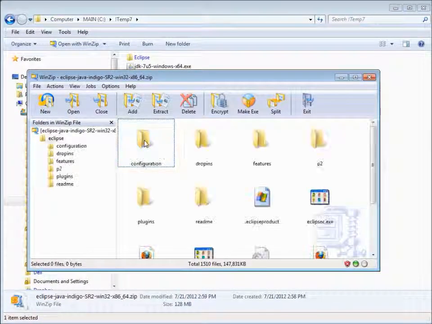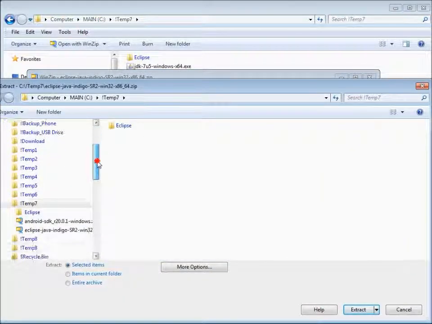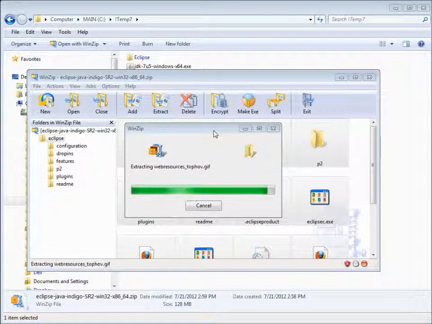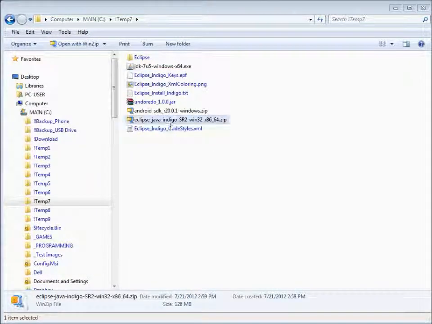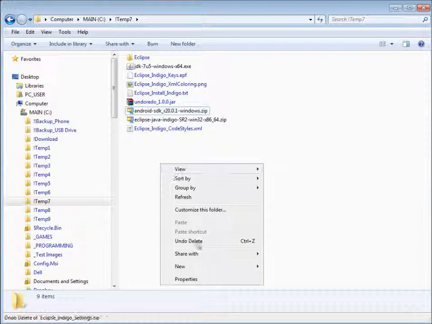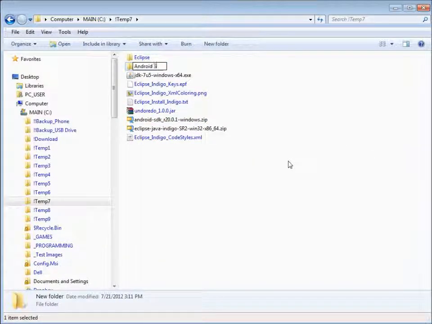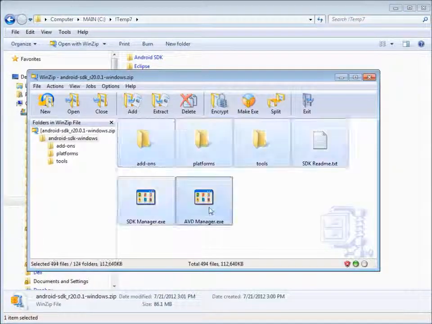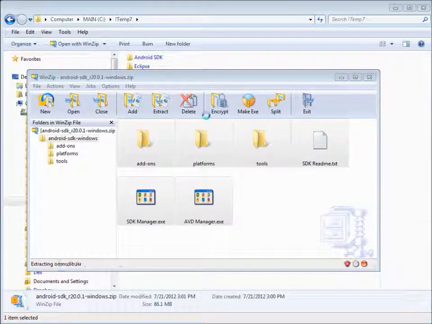And we are going to extract everything and put it into that folder. Alright, so that's done. And then we're going to do the same thing for the Android SDK. I create a new folder for that, Android SDK. I'm going to take the file that we got here, extract to here, go.